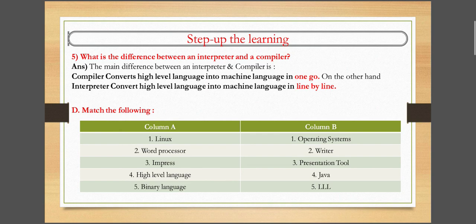Next is the matching. Column A, column B. Linux, we all know that Linux is an operating system. Next is matching number 2. Word processor. Word processor is a writer. Impress is a presentation tool. Next, high level language is Java. Binary language is low level language. Okay, these are the matching from your book.